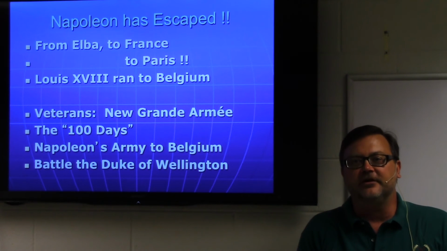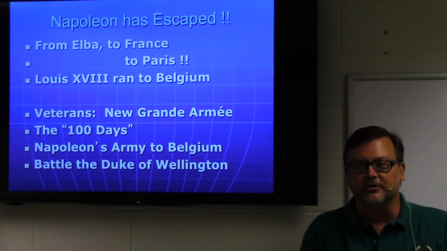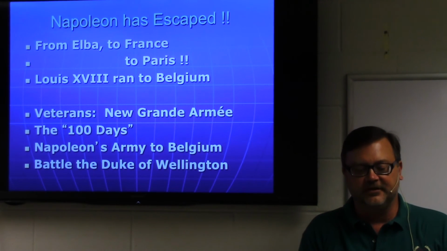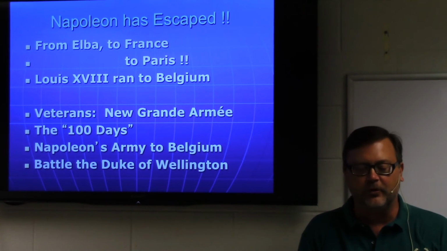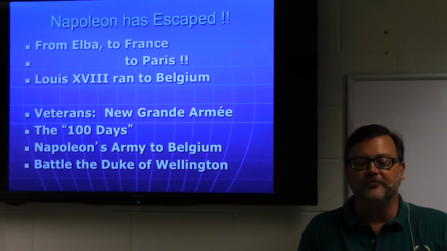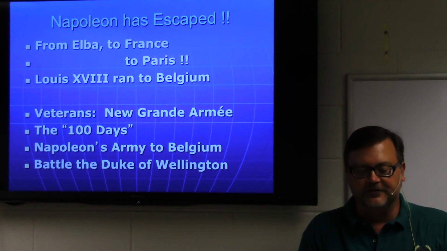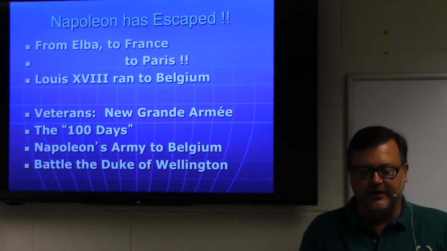By the way, there's a great movie, if you'd like to watch, a movie called Waterloo, filmed back in the 70s, and it starts right about here with Napoleon capturing Paris and then marching immediately toward Wellington. Really great movie, if you'd like to see a really good movie about Napoleon. So here's Napoleon's army gathering up, marching straight toward Belgium, aiming for the Duke of Wellington, who claimed to have saved Spain, conquered Spain.